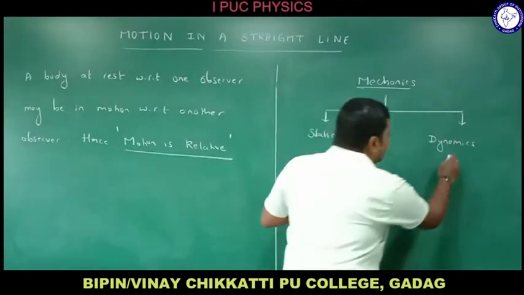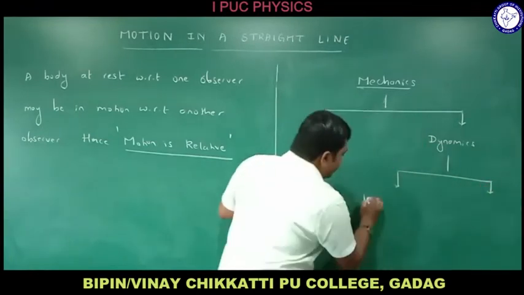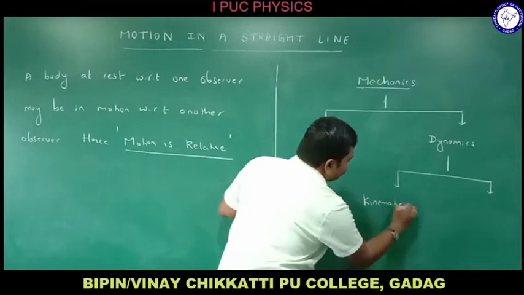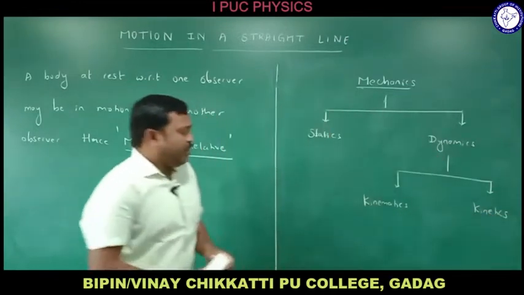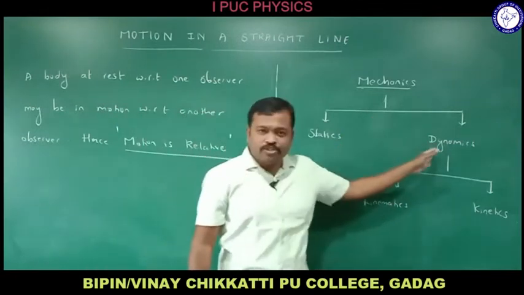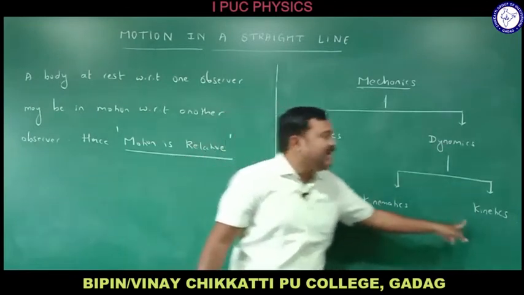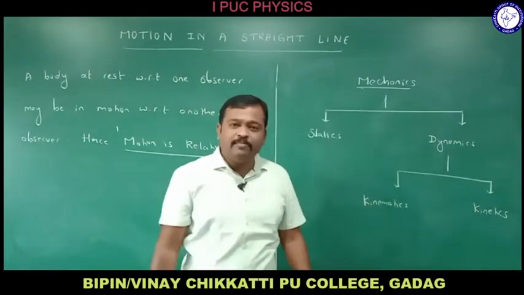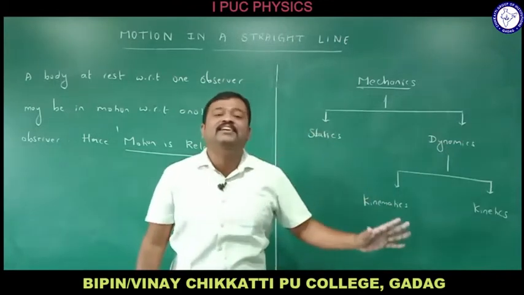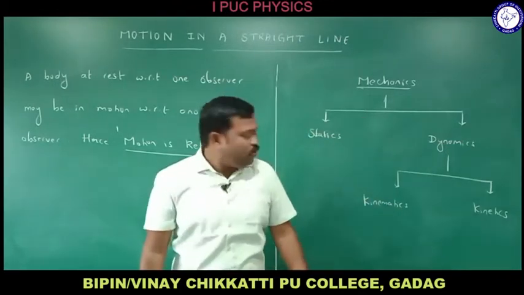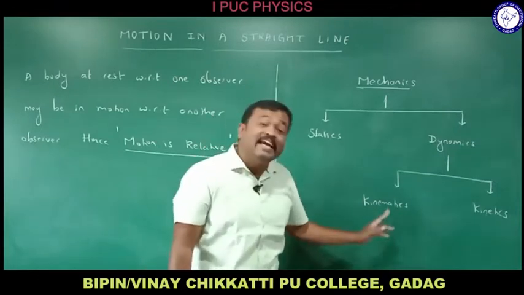And this dynamics is again classified into two branches of physics. One is kinematics and another one is kinetics, right? Dynamics, the body in motion, can be classified into two branches: kinematics and kinetics. So what is kinematics? It is the study of a body in motion without considering its effects, right? So without considering its effects, that branch is called kinematics.